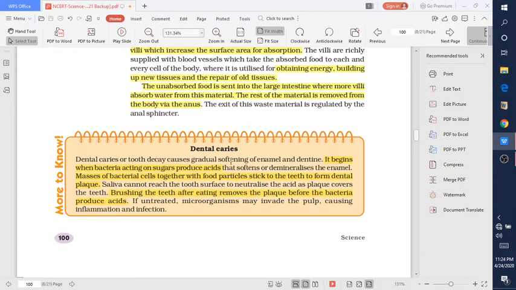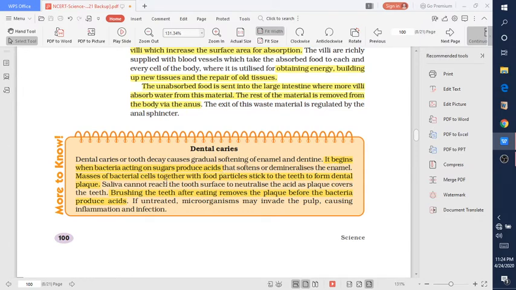So there is one more thing, that is dental caries. Dental caries is the growth of bacteria inside our mouth. Dental caries or tooth decay causes gradual softening of the enamel and dentine. Whenever bacteria act on sugar, they produce acids, and these soften the enamel of our tooth.